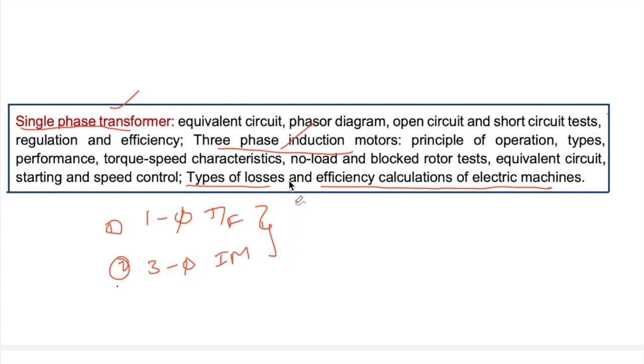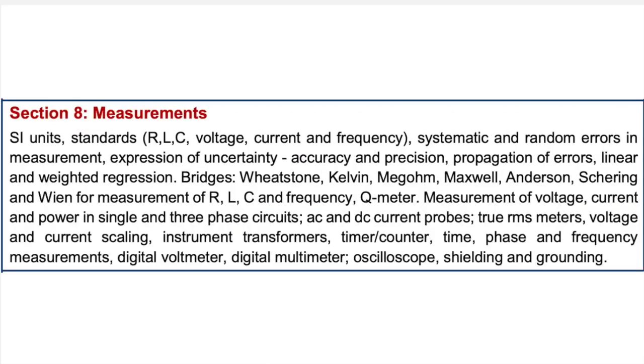And the next subject is measurement. Here I mentioned the complete syllabus, okay. In this measurement we measure the basic quantities like resistance, inductance and capacitance, voltage, current, frequency, for all these electrical quantities: how you measure, and what types of circuits we use for those measurements.